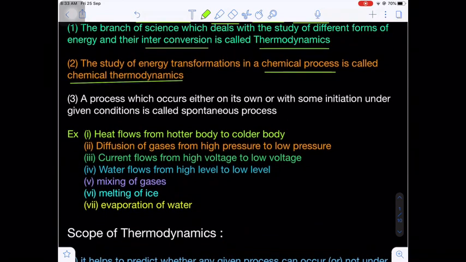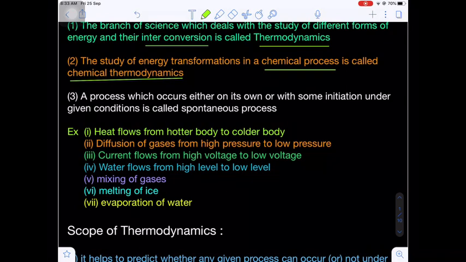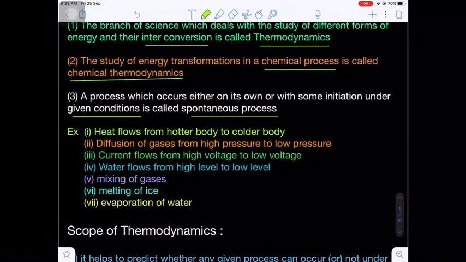Now, a process which occurs on its own, or with some initiation, is referred to as a spontaneous process under the given set of conditions. What is a spontaneous process? It is a process that occurs either on its own or with some initiation under the given conditions. There are a lot of spontaneous processes in nature.